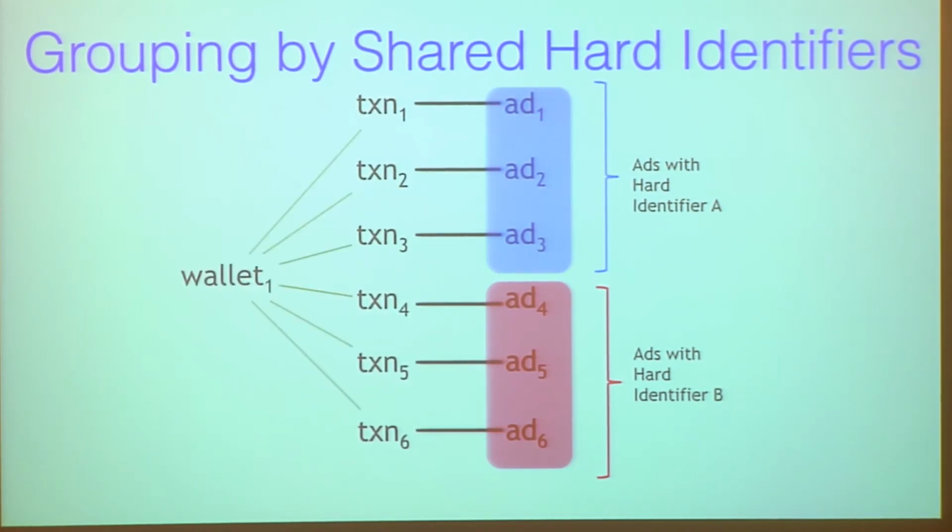And then we try to find the wallet that is responsible for these transactions. Now, this wallet has to be a special wallet to reduce the false positives. We consider that for this wallet that participates in these transactions, no other wallet can participate in these transactions. So for all of these transactions, 1 to 6, only wallet 1 contributed money to these transactions. There's no other wallet 2 or 3 that participated in the transactions.